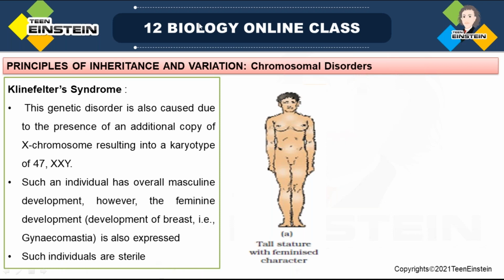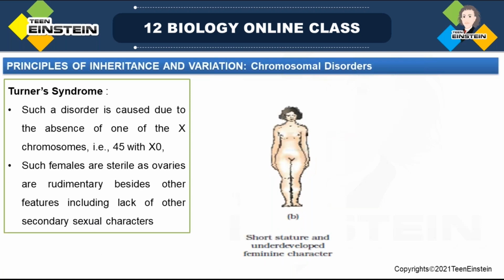They won't be fertile. So with feminine characters, you can see breast development in such individuals. The condition is XXY. Okay, this is the karyotype. So this is Klinefelter syndrome.